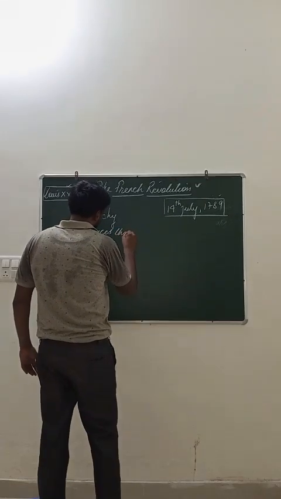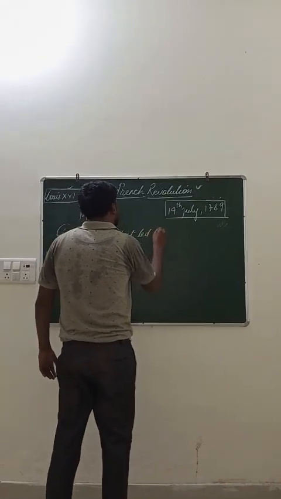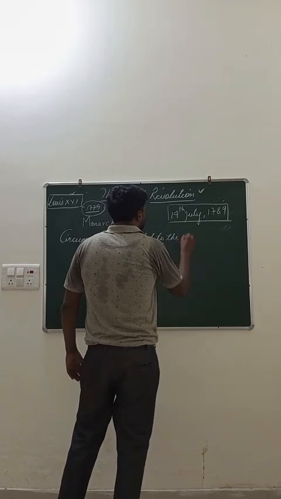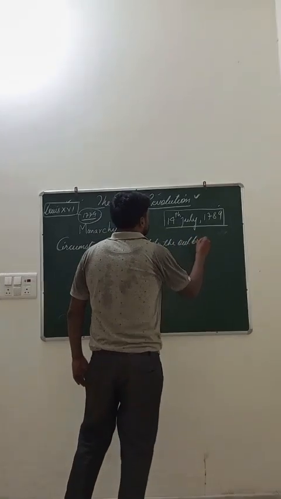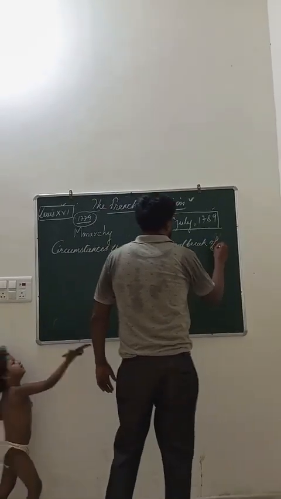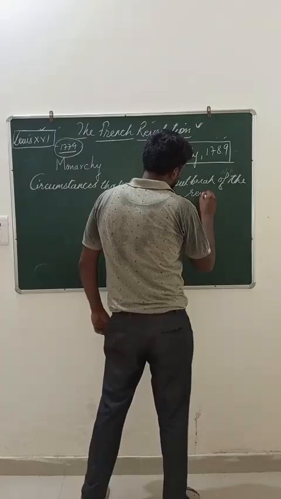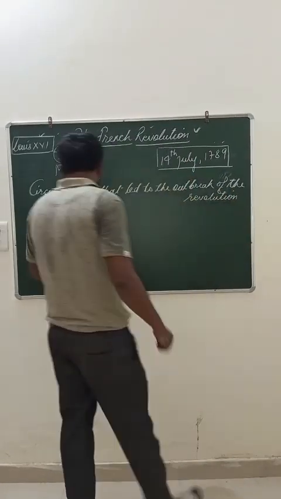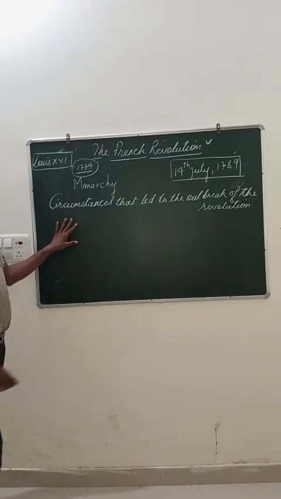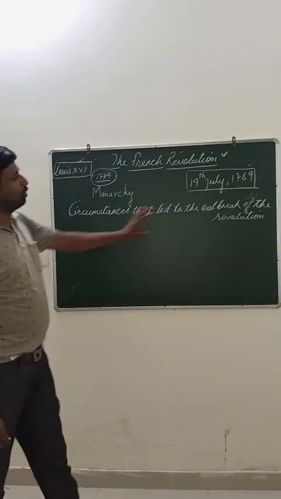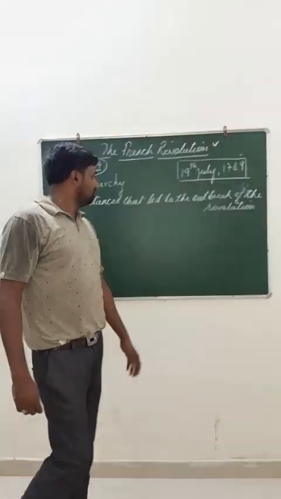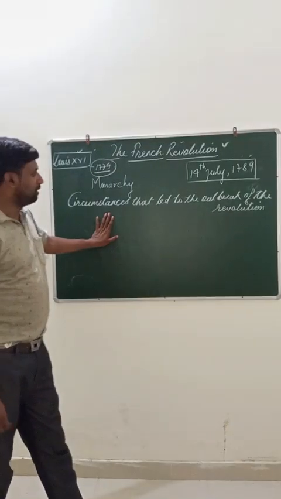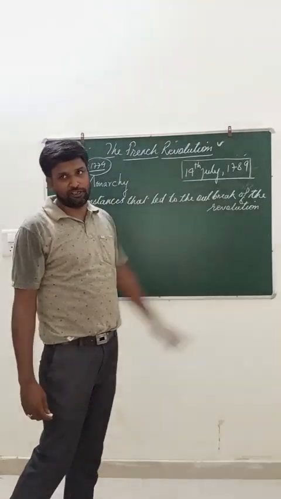Let's discuss the circumstances that led to the outbreak of the revolution. चलो circumstances discuss करते हैं जिसने फ्रांसीसी क्रांति को जन्म दिया.